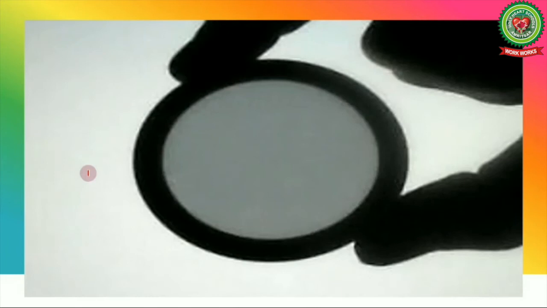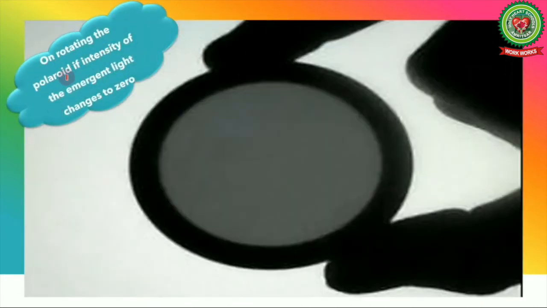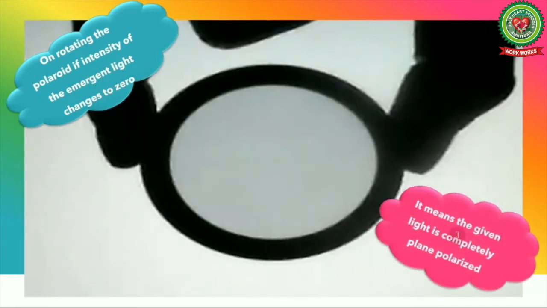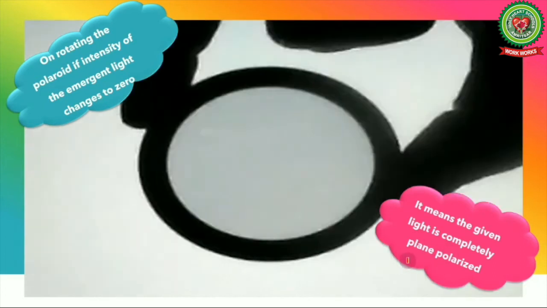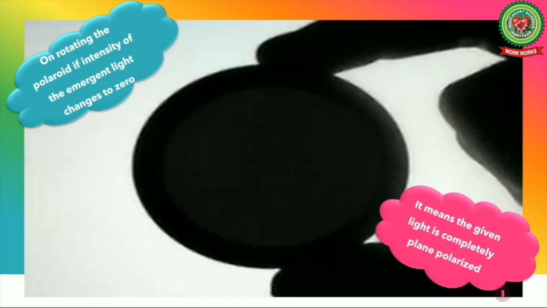This happens like this. Here you can see plane polarized light and this polaroid acts as an analyzer. When the polaroid rotates, the intensity of light decreases to 0. So, we conclude that on rotating the polaroid, if the intensity of emergent light changes to 0, it means the given light is completely plane polarized. In this way, we can detect whether a light is polarized or not.